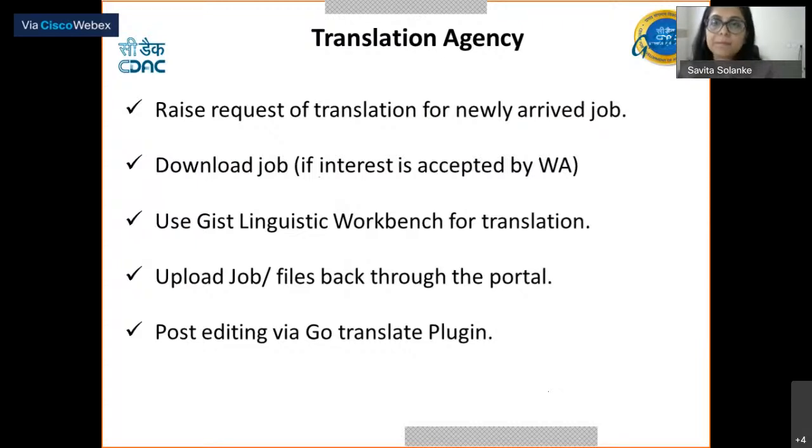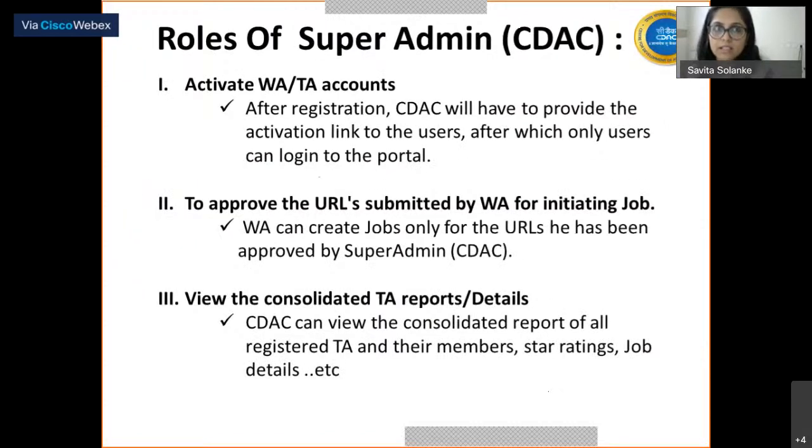So here is the role of the super admin, that is CDAC. This is the CDAC actually.